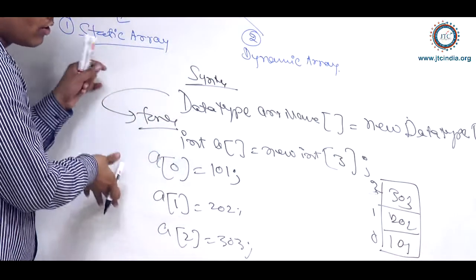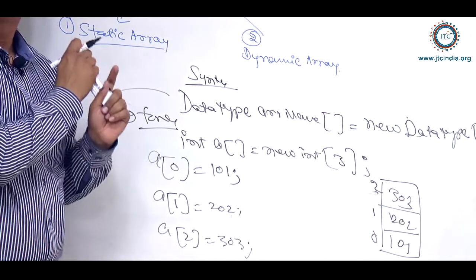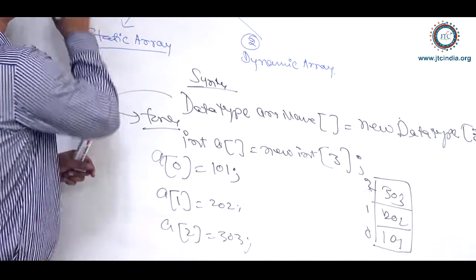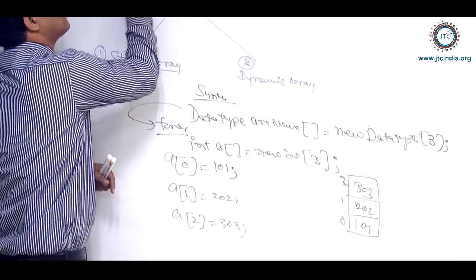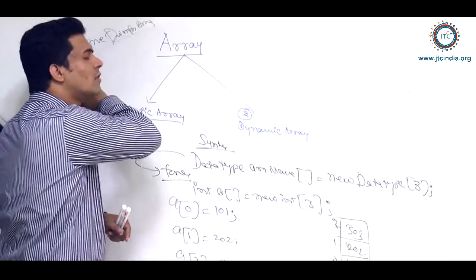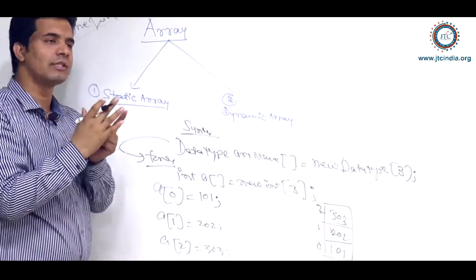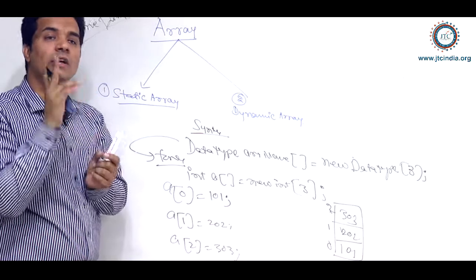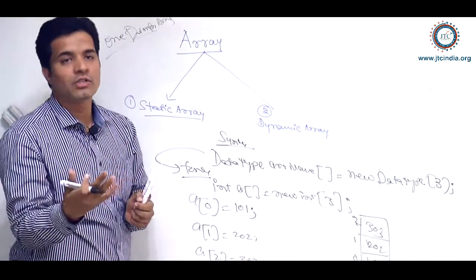So this you can call a dynamic array, and the one which I explained earlier is the static array. And that too is a one-dimension array. Again, it's a very big and very important concept to understand the two-dimension array also. What is a two-dimension array?